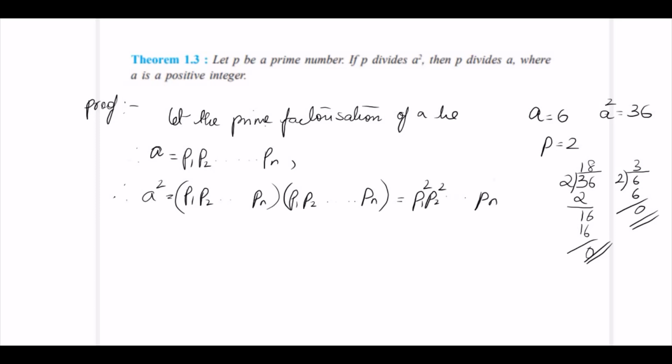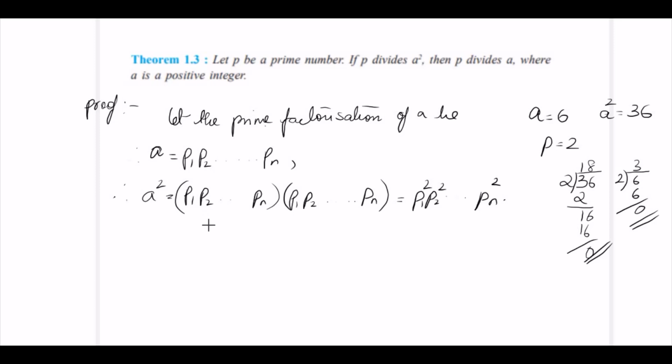up to pn square. Now it is given that if p divides a square, that means from the fundamental theorem of arithmetic, p is one of the prime factors of a square. From the uniqueness part of the fundamental theorem of arithmetic, the prime factors are always unique.